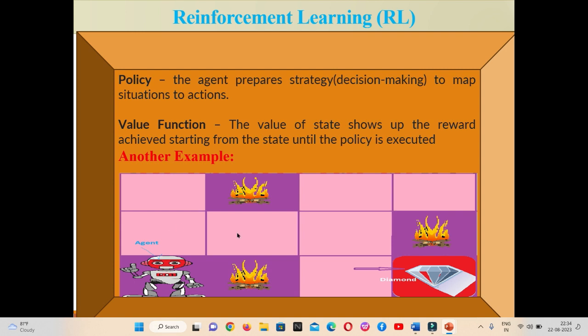It updates its policy in such a way that the reward gets maximized, and it simply chooses the optimal path to reach this last cell in order to get the diamond. Whatever action it performs, it receives the feedback, and based on the feedback, it updates its policy and then again performs an action and tries to optimize the path in order to achieve the target. So this was the second example. Now I hope from this example the concept of reinforcement learning is quite clear.